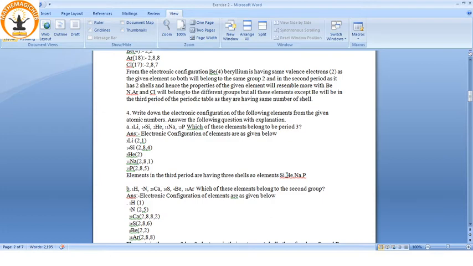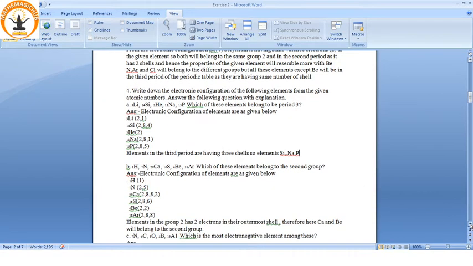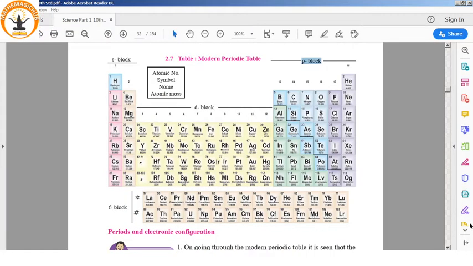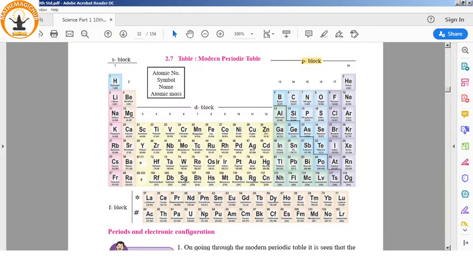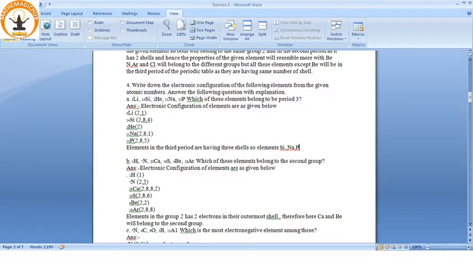He is not in it; only Na, Si and P. These are the elements which belong to the third period because the third period has 3 shells. The second period has 2 shells. Let's see the table once again here. See, these are the periods. This is the first period. This is the second. This is the third, starting with Na and Mg. Then fourth. Like that, there are 7 periods. So the period number indicates the number of shells the element has.